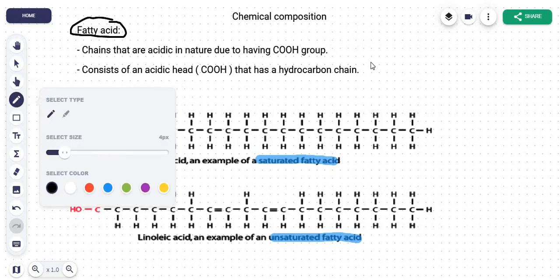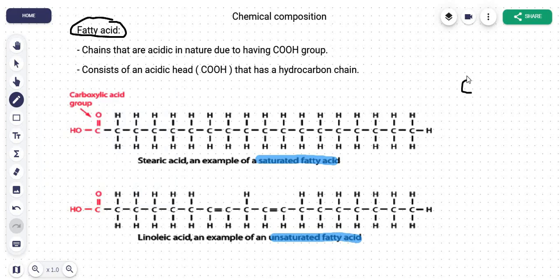Now then again, for those whose chemistry may be a bit weak, I'm sure everyone must know this. This here is your carbonyl compound. That is a double bond, carbon having a double bond with an oxygen atom, present in aldehydes, ketones, carboxylic acids, and in esters. Remember that this carbonyl group is found in esters and carboxylic acid. Okay, and then you have an OH group attached. So this here is your carboxylic acid, COOH, and then here 1, 2, 3, 4. Carbon has 4 bonds. Something else may be attached here. Okay, but then again, just to give you a basic idea. So the fatty acid consists of an acidic head, which is a COOH, that has a hydrocarbon chain.